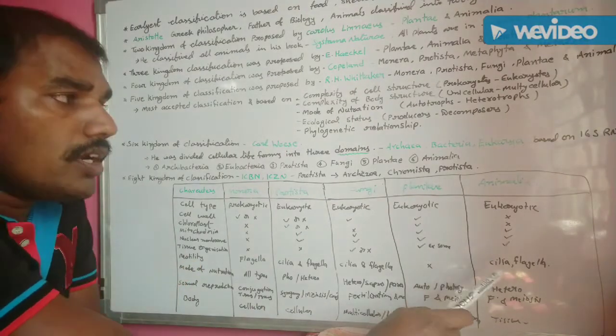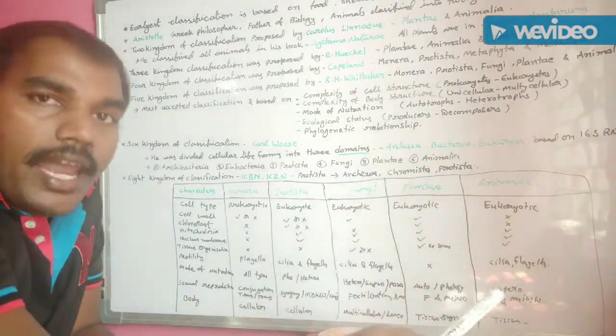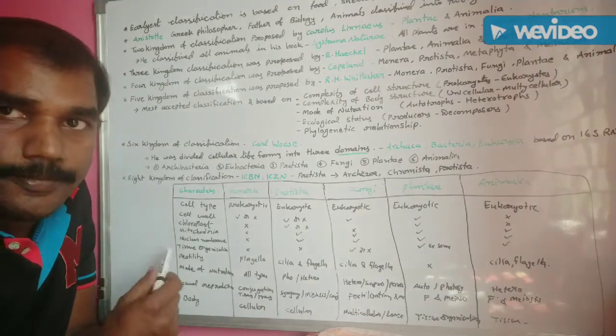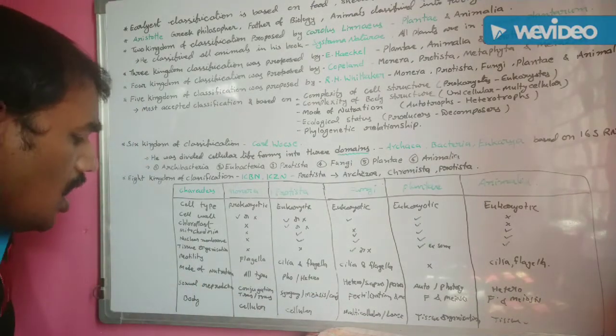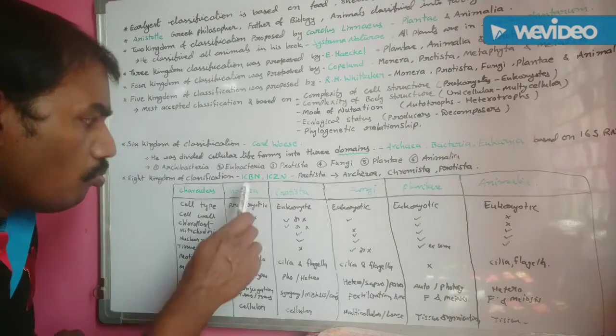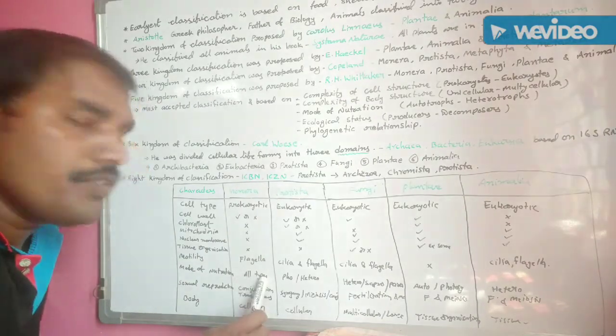Understand? Next one, in Animalia, cilia and flagella are also present in animal kingdom species. They are motile. Understand? The next one, mode of nutrition. Monera kingdom organisms show all types of nutrition.